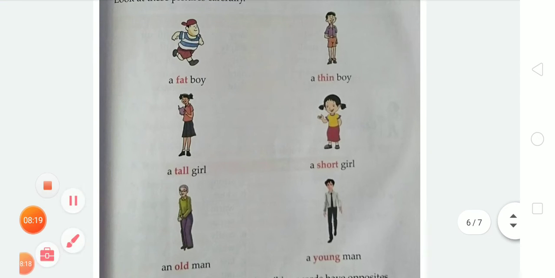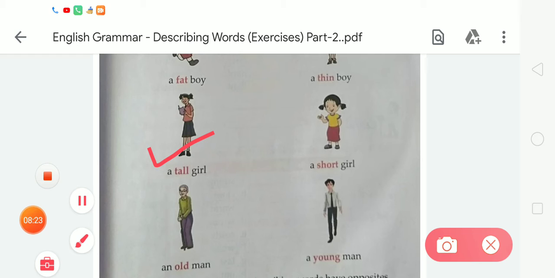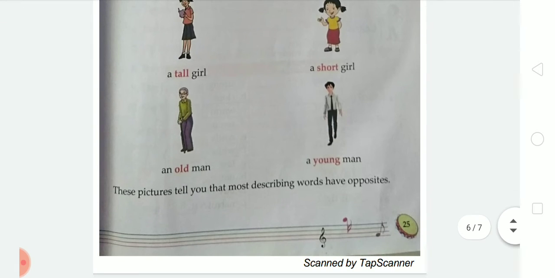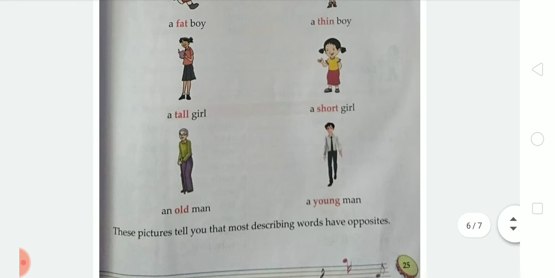Now the next, a tall girl. So we can see in the opposite, a short girl. The opposite of tall is short. Now the next, an old man. So student, the opposite of old is young. A young man. These pictures tell you that most describing words have opposites.